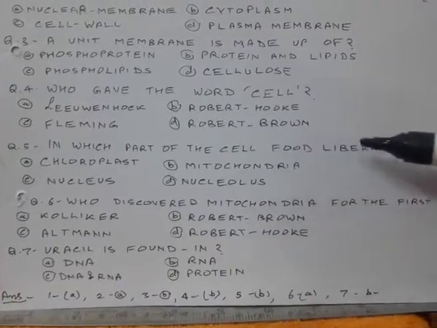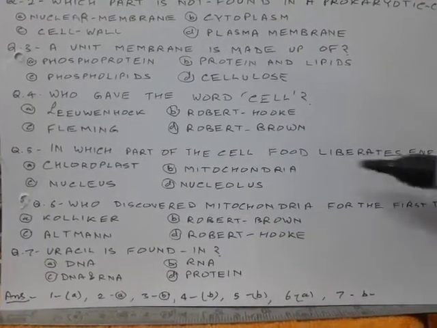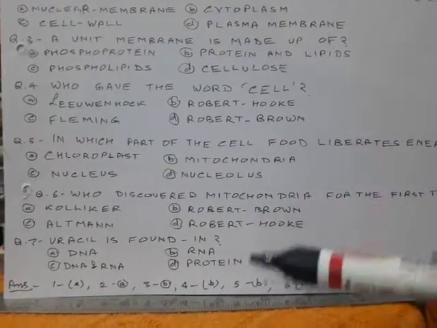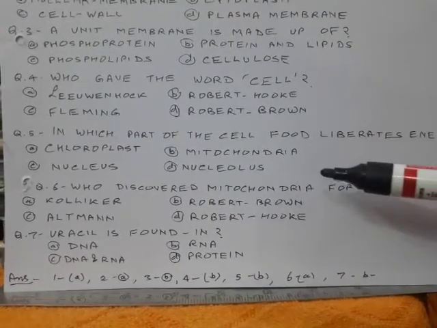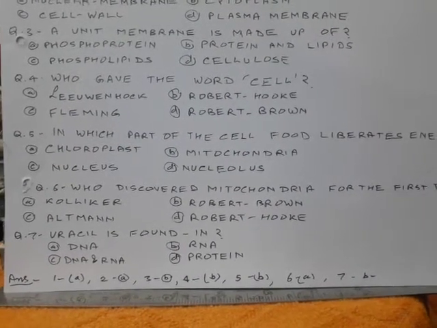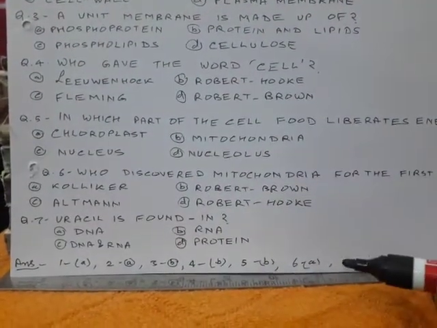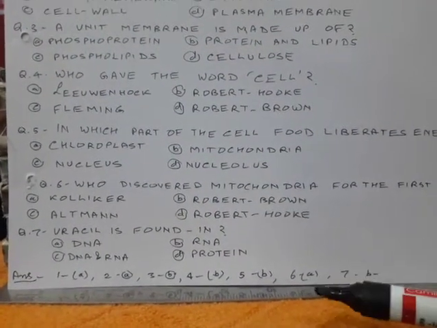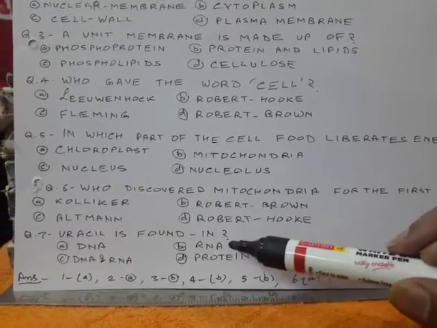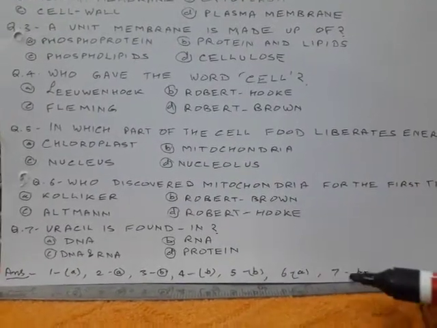In which part of the cell food liberates energy? Mitochondria. Question 5, B. Who discovered mitochondria for the first time? Kolliker. Question 6, A. Uracil is found in RNA. 7, B. Similarly, some more questions.